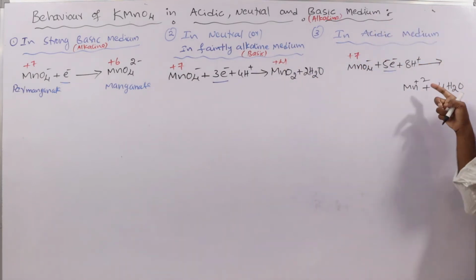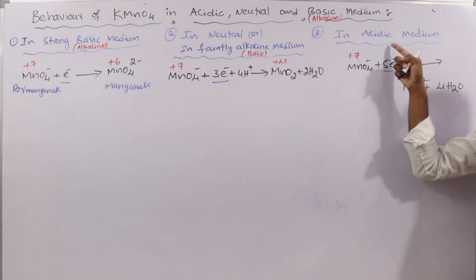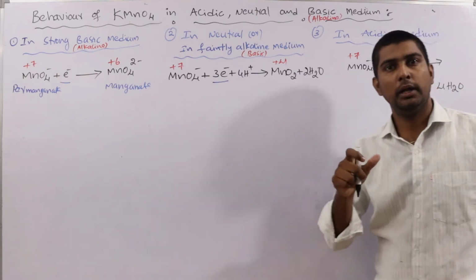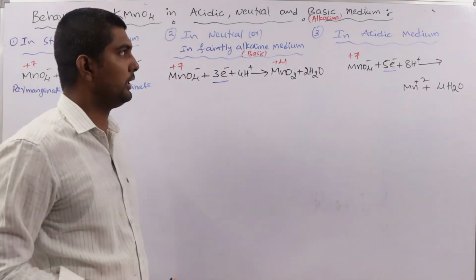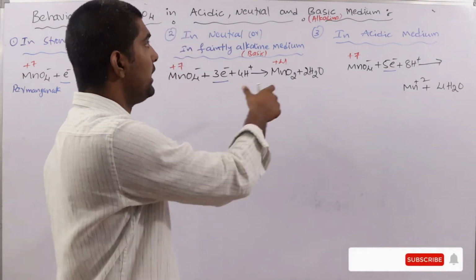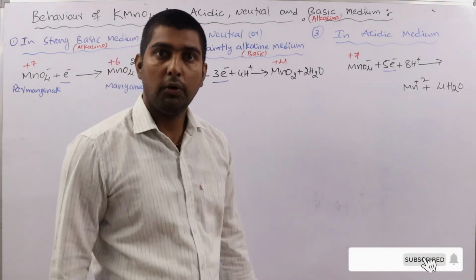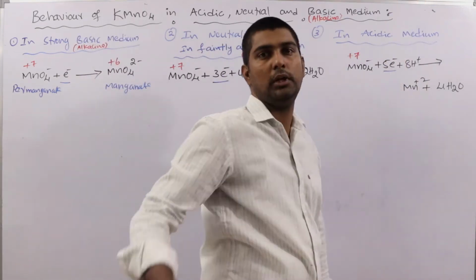And in the acidic medium it changes from plus 7 to plus 2 and takes 5 electrons. If an oxidizing agent is able to take more electrons, its oxidizing power is more. So in which medium is KMnO4 the strongest oxidizing agent? In the acidic medium.